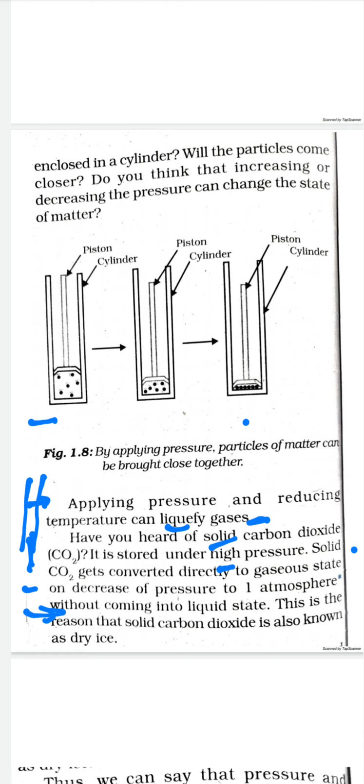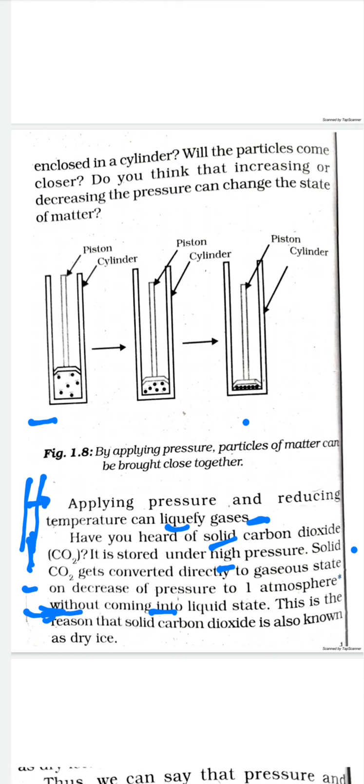So we get to know two things from this sentence. Number one, solid carbon dioxide changes into the gaseous state when we decrease the pressure. I repeat, carbon dioxide in the gaseous form can be converted into the solid form by applying pressure. But when we reduce the pressure, solid carbon dioxide changes back into the gaseous state without coming into the liquid state. Do you know what we call this? This process is sublimation. So solid carbon dioxide is an example of another substance which can sublime.